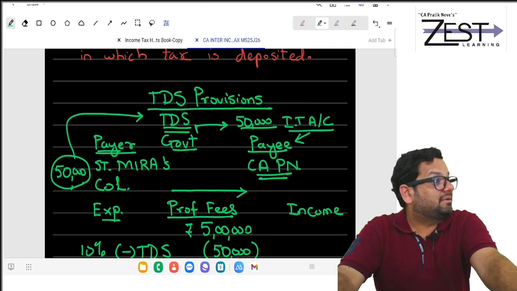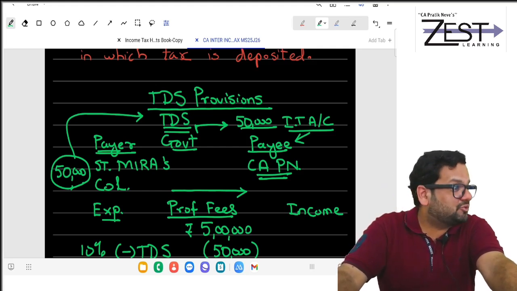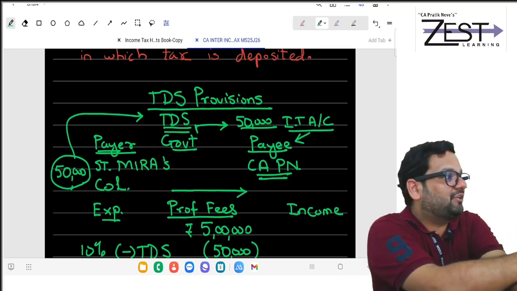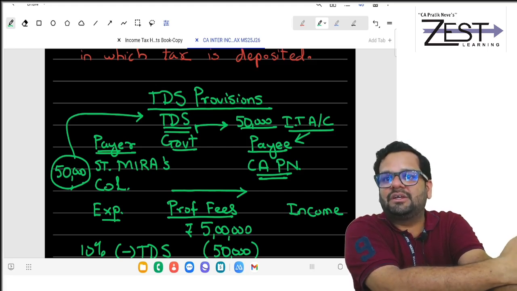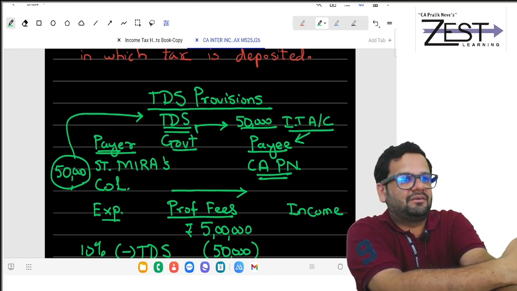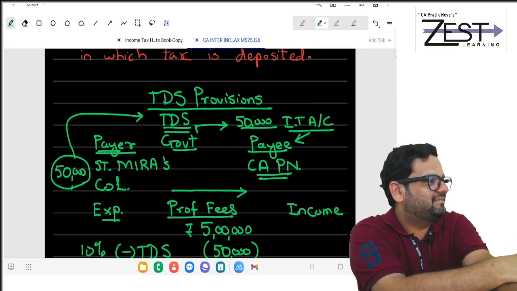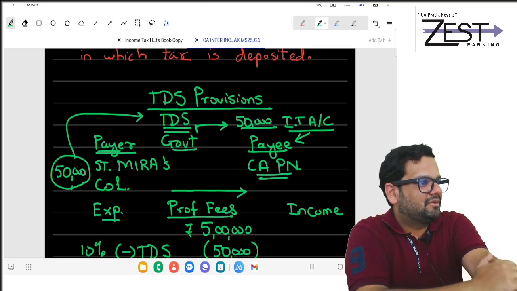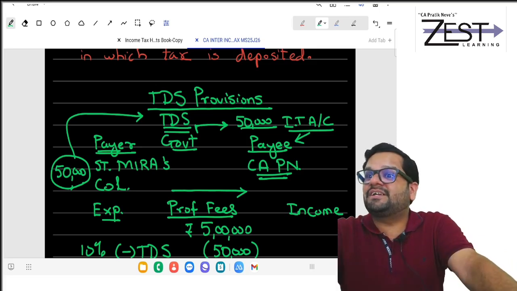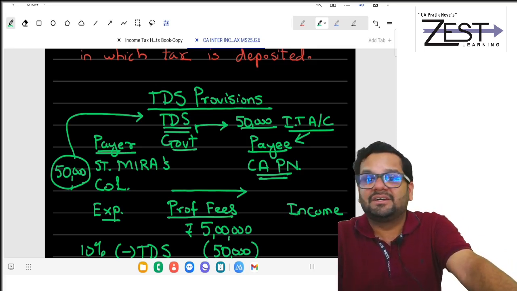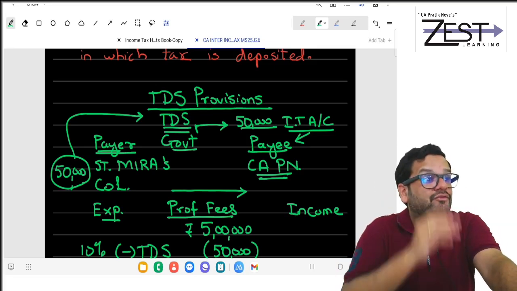Unless I am taking fees directly from students. If I am taking fees directly from students, students paid to VTechno. While paying to VTechno, did you do VTechno's TDS? No one did, right? Because that provision is not there. Getting it? So it's not necessary that every transaction will have TDS. But when TDS is mentioned, it should be done. If not done,